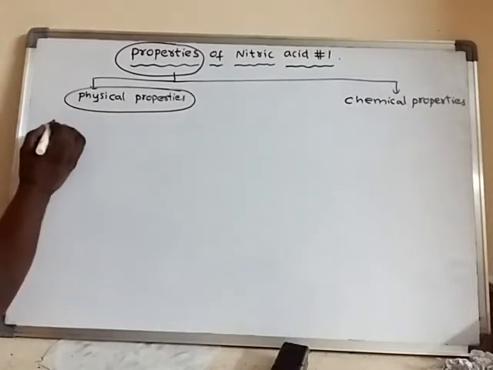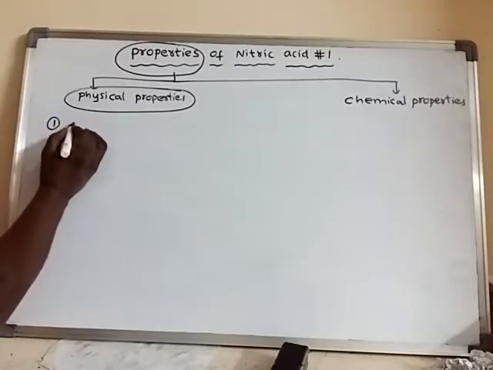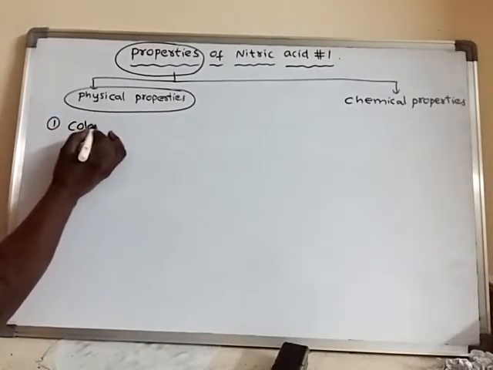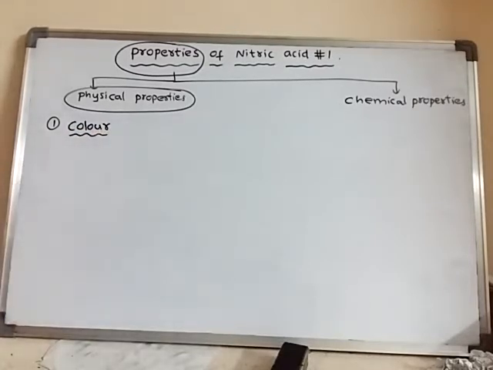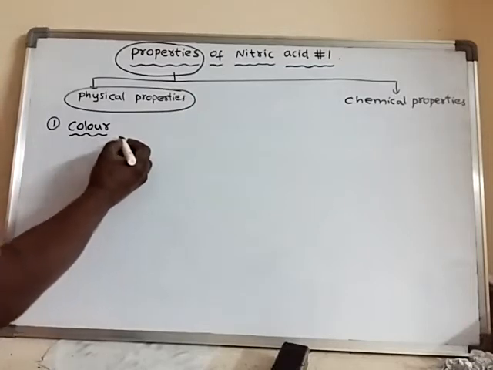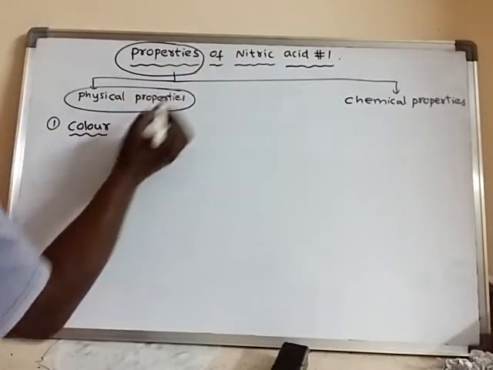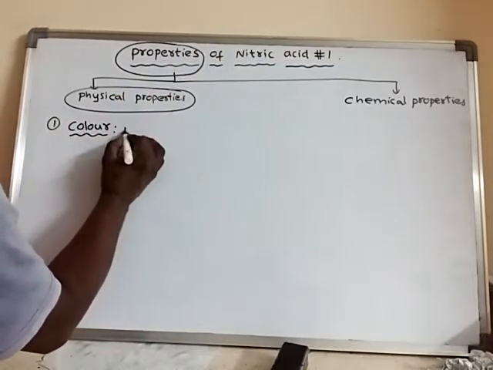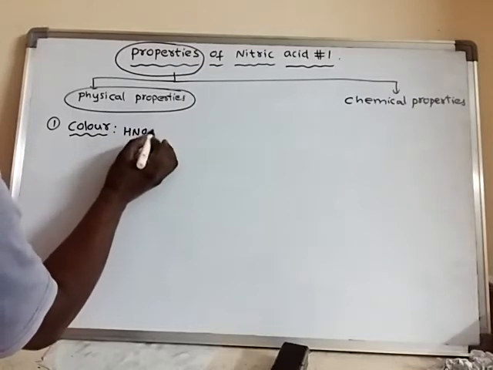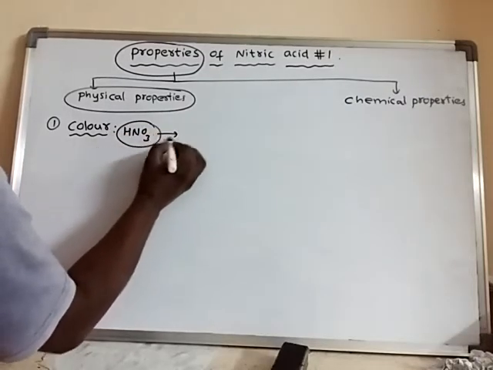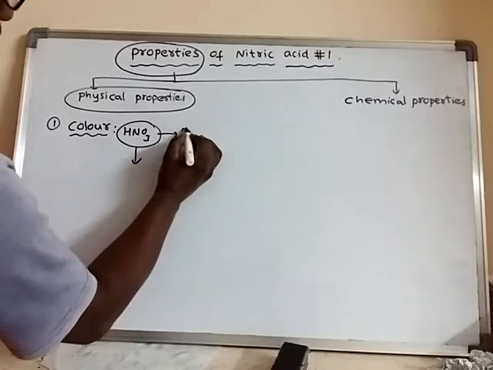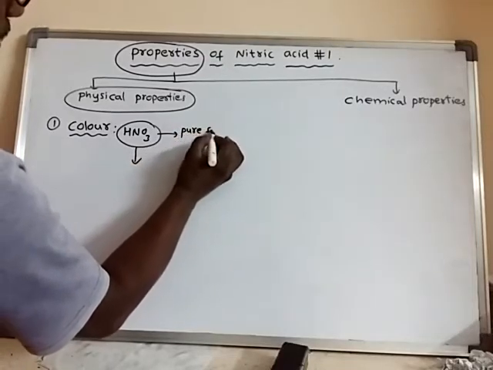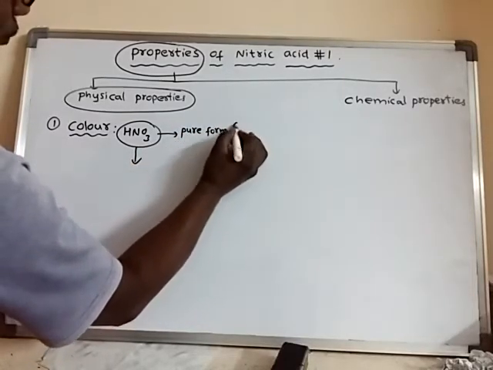If you see the physical properties, the first physical property is color. This nitric acid exists in two forms. One is pure form.